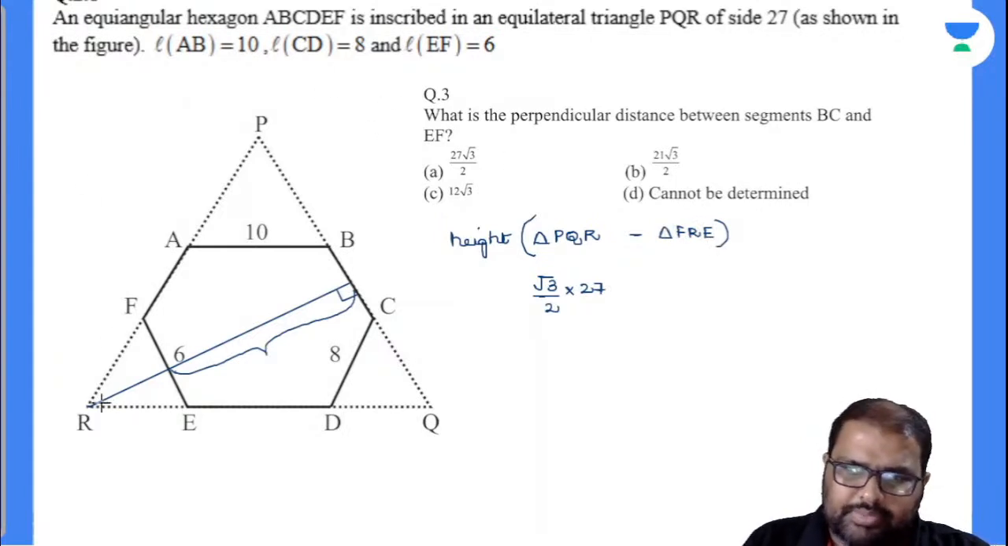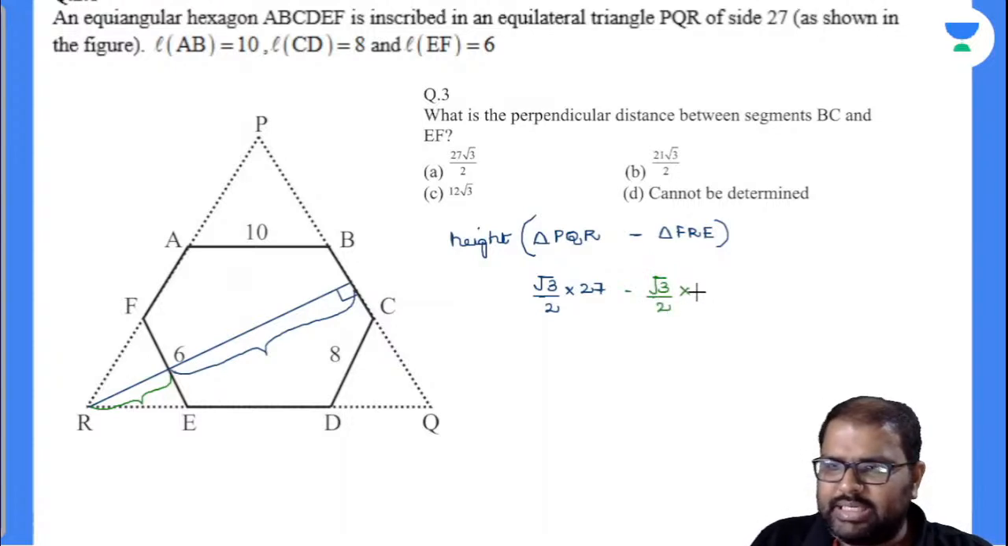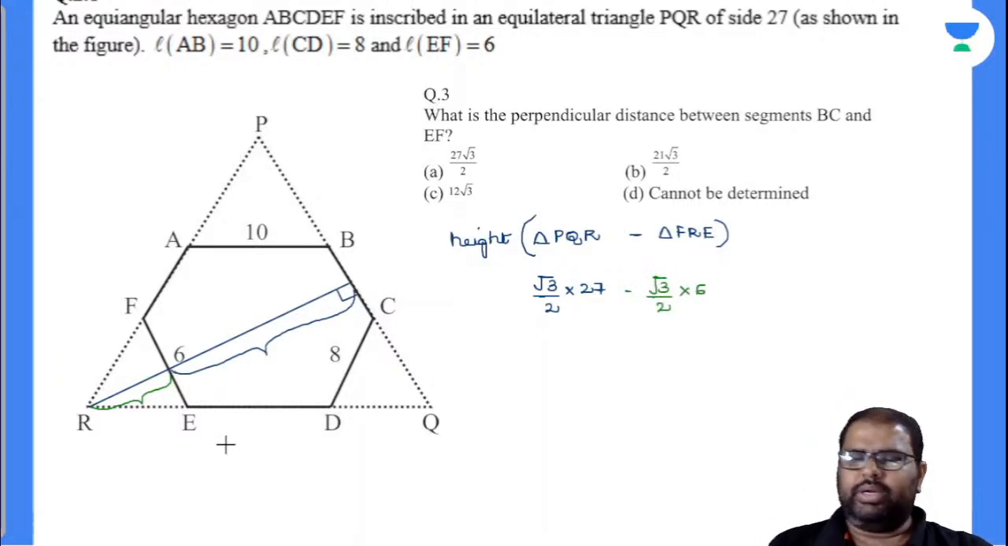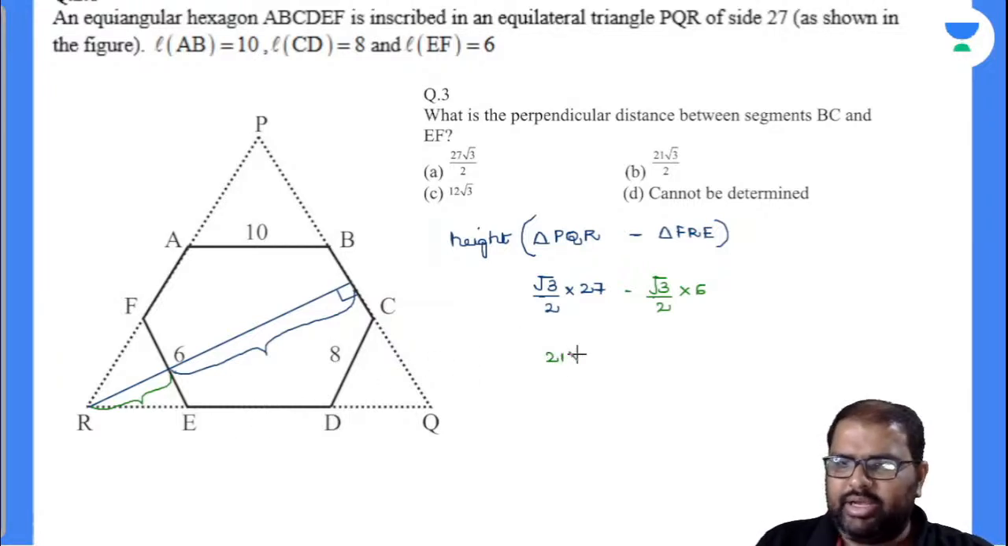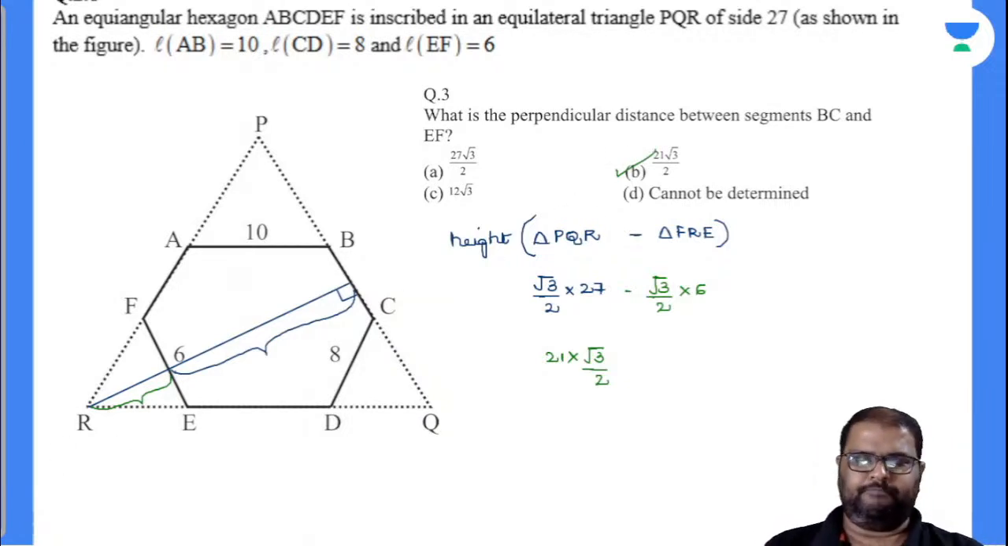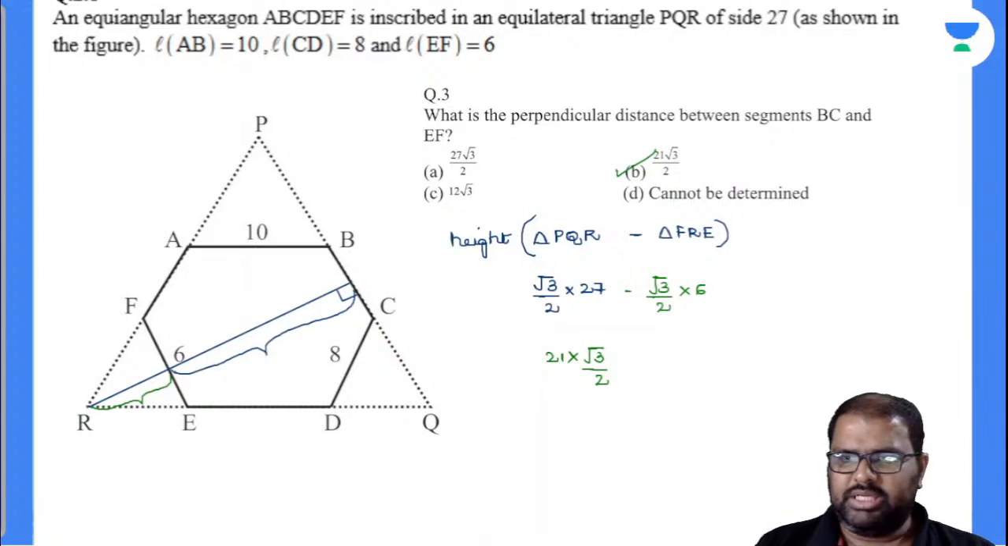And you closely observe there, what is the altitude of this value there? Is it minus root 3 by 2? What is the value there? Is it 6? Yes, it is 6. So 27 minus 6 is nothing but 21. So your answer will be 21 into root 3 by 2. And my option number B. Hope so you got my point there. As simple as such that, right? I've done it very, very easily.